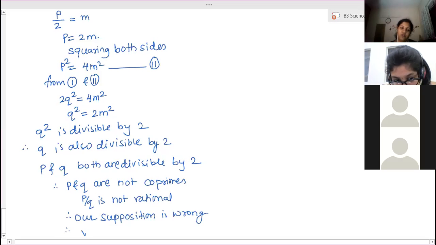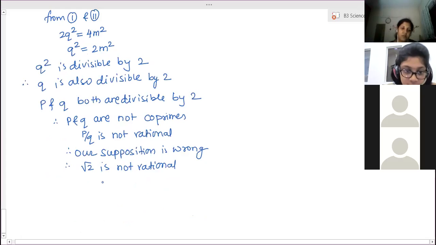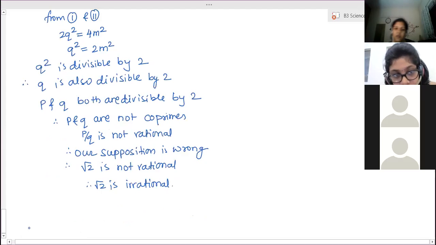And therefore, root 2 is not rational. So if it is not rational, that means it is irrational. Therefore, root 2 is irrational. Clear?